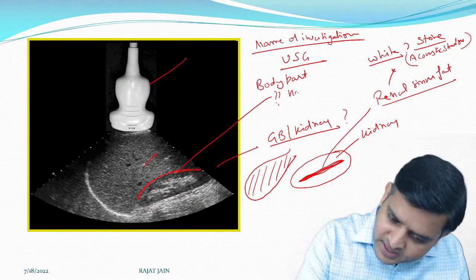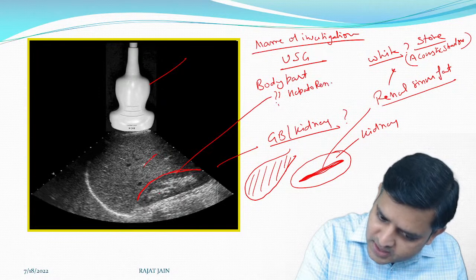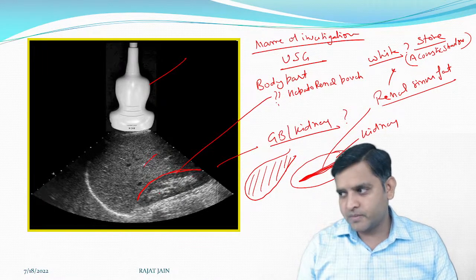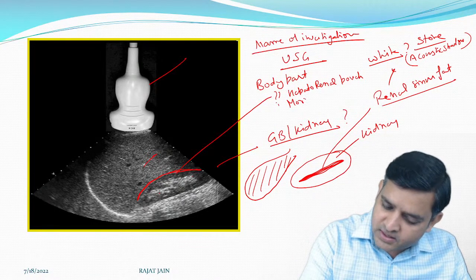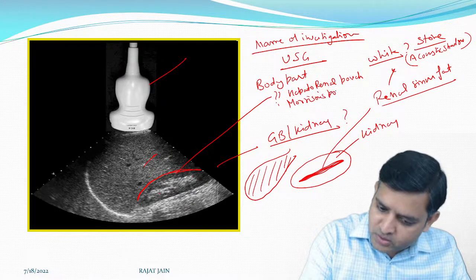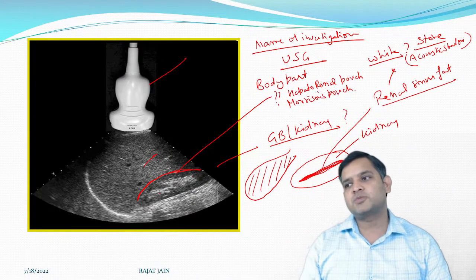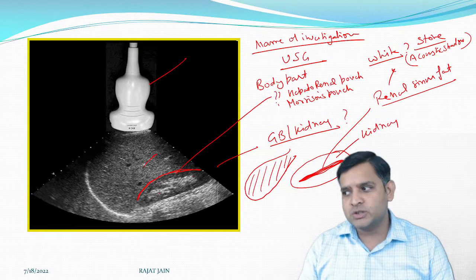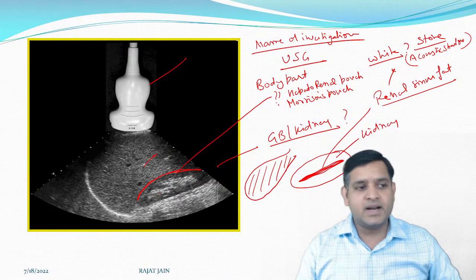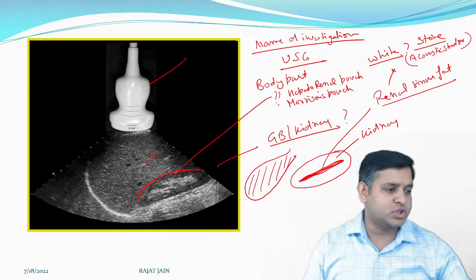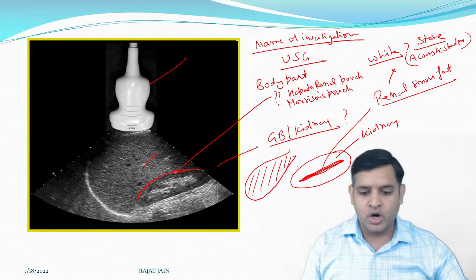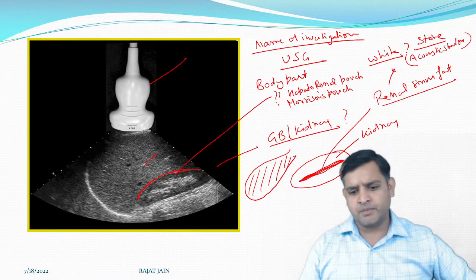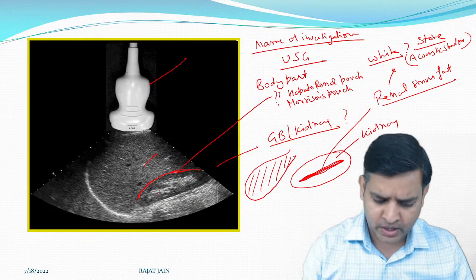This is called the hepatorenal pouch, also called Morrison's pouch. If somebody asks me what is the significance, I will say hepatorenal pouch or Morrison's pouch is the most dependent part of the peritoneum in the supine position. Okay.